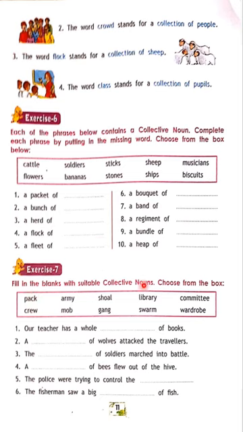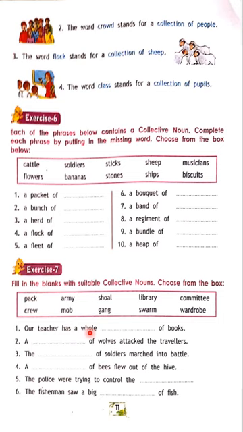Fill in the blanks with suitable collective nouns. Choose from the box. Here in the box they have a group of collective nouns. In the earlier exercise, in the phrase they asked you to write what is suitable; in exercise 7 they have given the collective nouns. We have to pick the word which is suitable for which sentence.